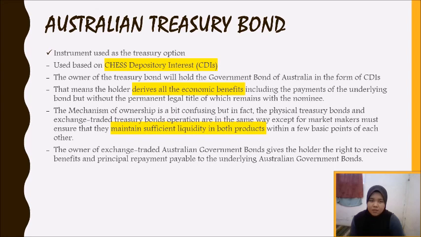Okay, the mechanism of ownership is a bit confusing, but the physical Treasury bond and the exchange-traded Treasury bond operate in the same way, which is to ensure that they maintain sufficient liquidity in both products within a few basis points of each other. The owner of the exchange-traded Australian government bonds has the right to receive benefits and principal repayments payable on the underlying Australian government bonds.